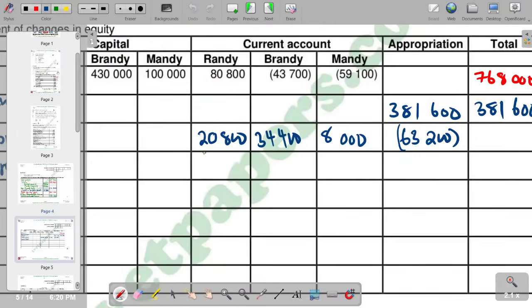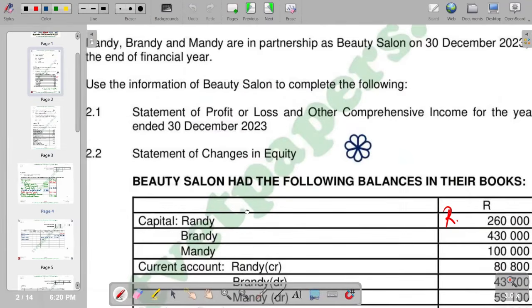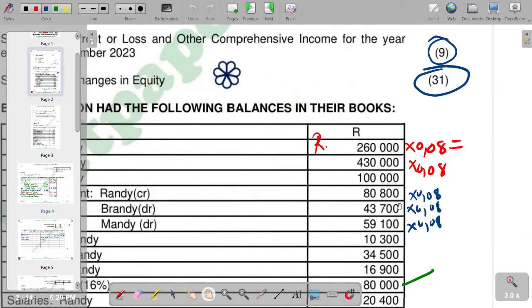We are going to get it as 6,464. We go to the next one, which is bread, 43,700, but it's a debit balance now. Take note, it is a debit balance. So debit balance means it's a negative, but it's a negative in the statement of changes in equity.